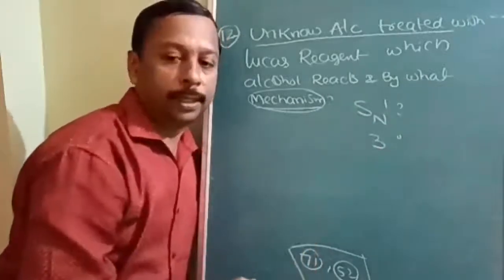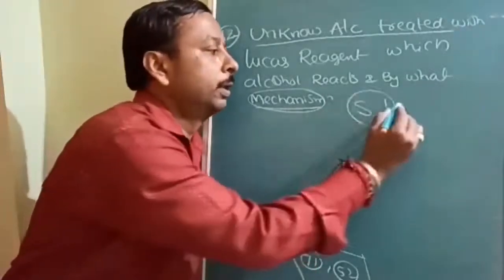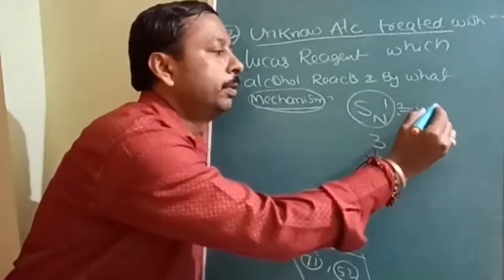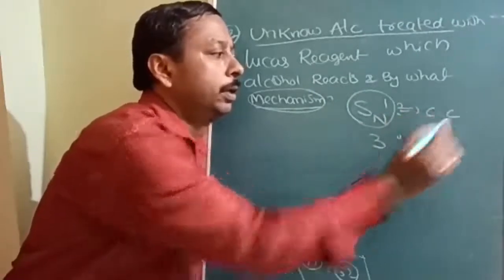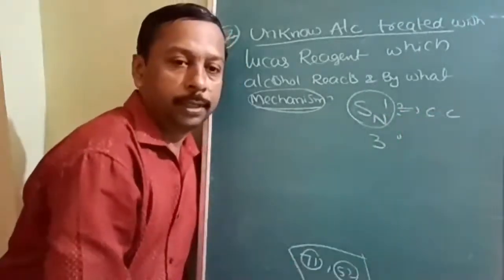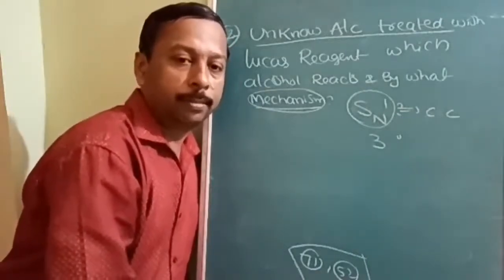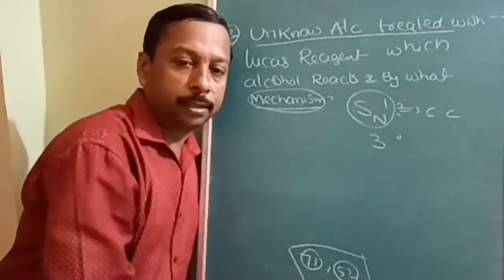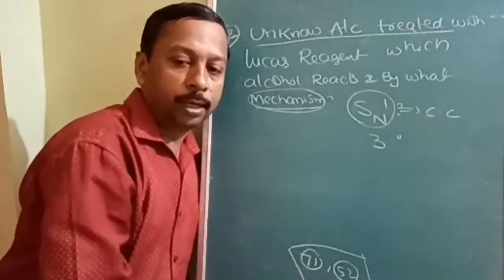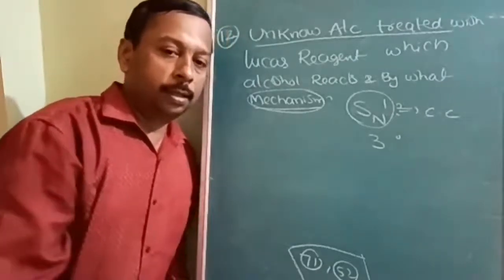How will we come to know the mechanism? SN1 mechanism depends upon the carbocation stability. SN1 involves a carbocation and SN2 a transition state. There will be a transition state in SN2 and carbocation formation in SN1.